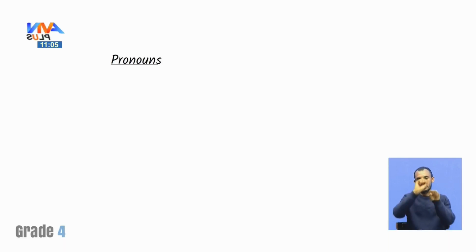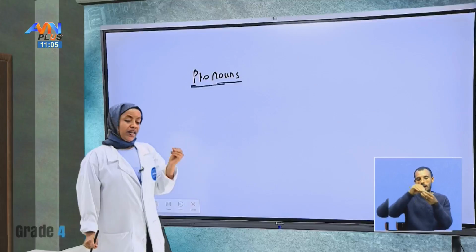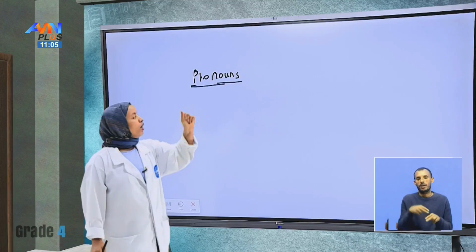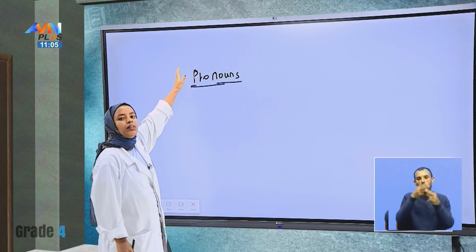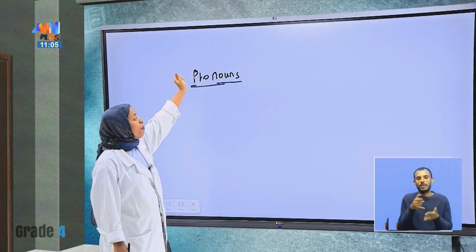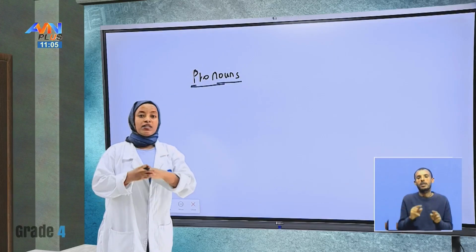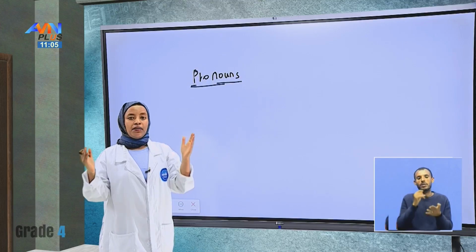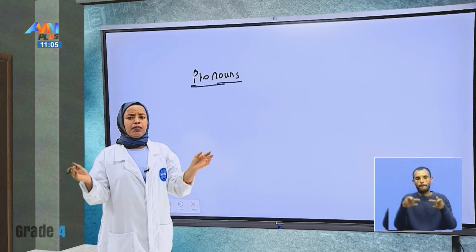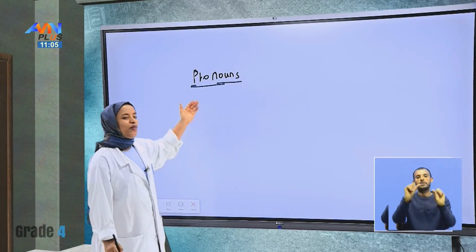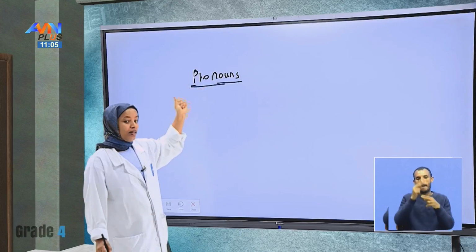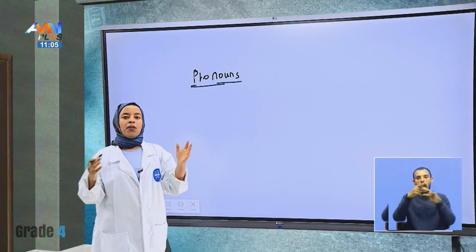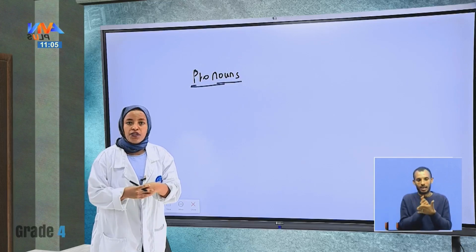So when we add pro to noun, you can feel it is related with noun. Yes, of course it is. A pronoun is also a name, but not really a name like a noun. A noun names things, places, animals, and so on. But a pronoun is a word which takes the place of a noun.